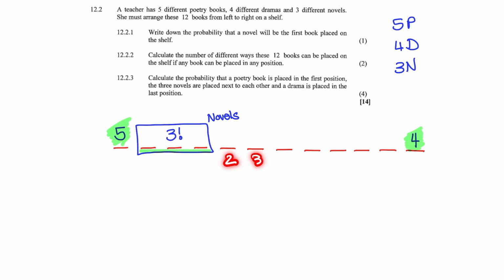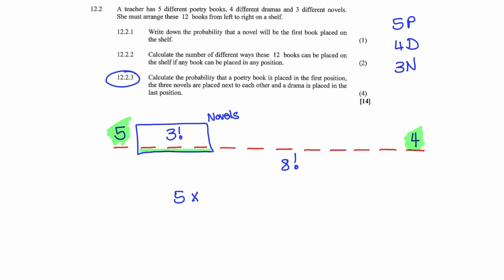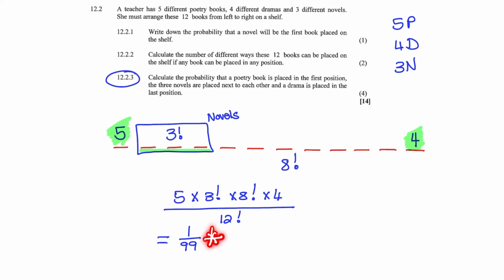And then there's 2, 3, 4, 5, 6, 7, 8 possible ways in which these books can be arranged. So that is 8 factorial. Therefore, the total number of arrangements for this scenario would be 5 times 3 factorial times 8 factorial times 4 over the total number of arrangements, which is 12 factorial. And when I simplify that, I have 1 out of 99 chances. So this scenario would take place 1 out of every 99 arrangements.